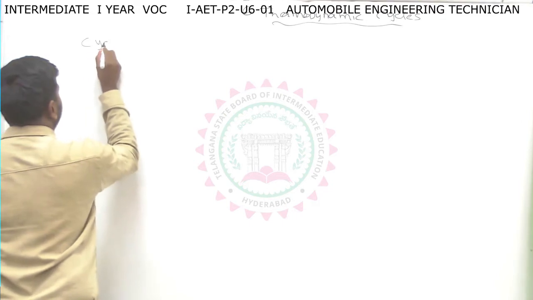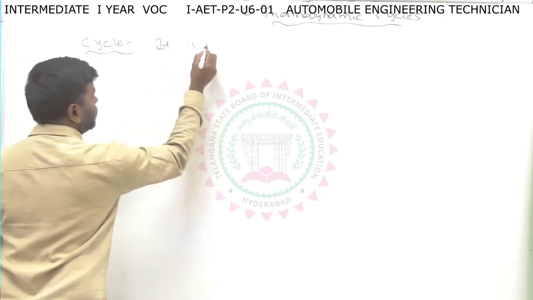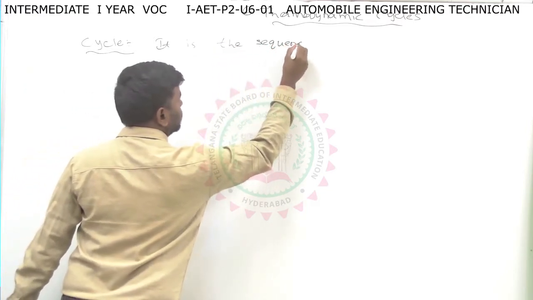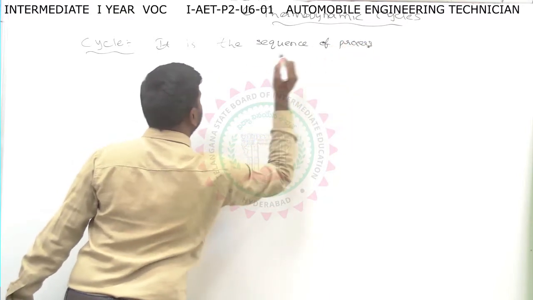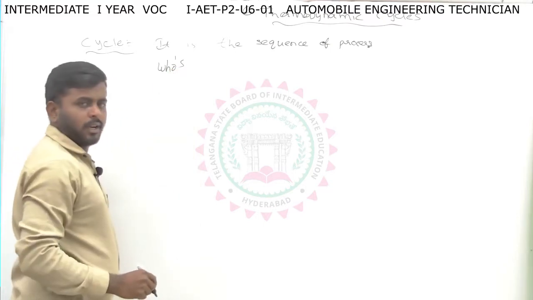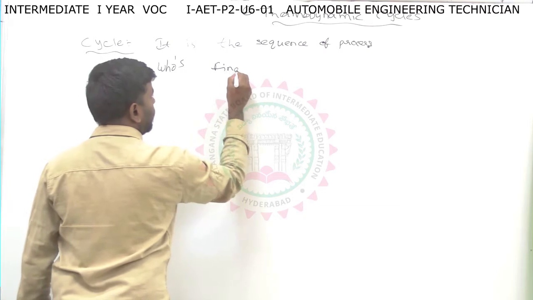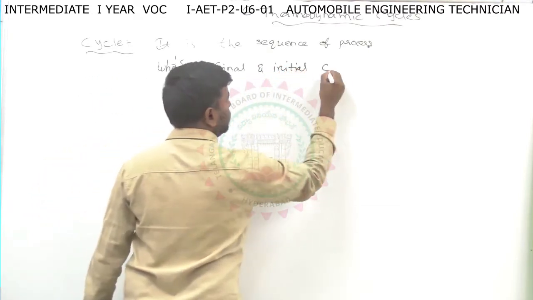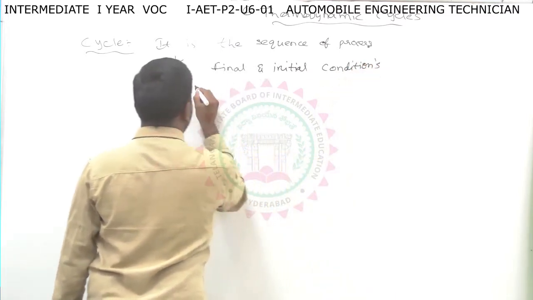A cycle is nothing but a sequence of operations, a sequence of processes, whose final and initial conditions are identical.